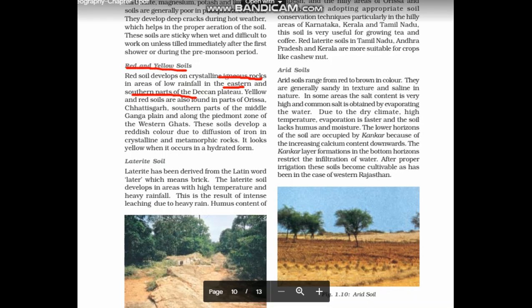Especially this yellow soil is found in parts of Orissa, Chhattisgarh, southern parts of the middle Ganga plain, along with the Piedmont zone of the Western Ghats. This soil develops a reddish color due to diffusion of iron in crystalline and metamorphic rock. It looks yellow when it occurs in a hydrated form.